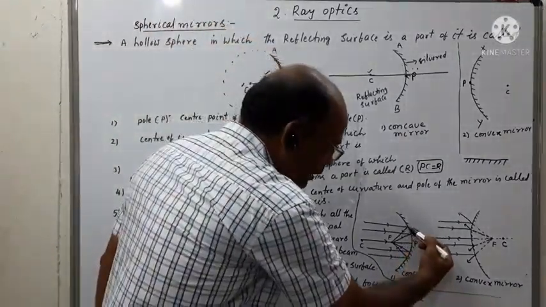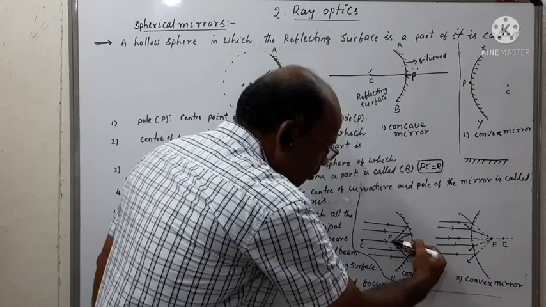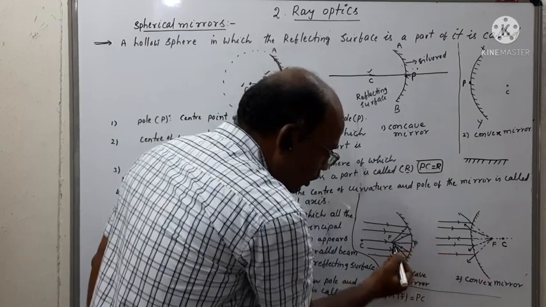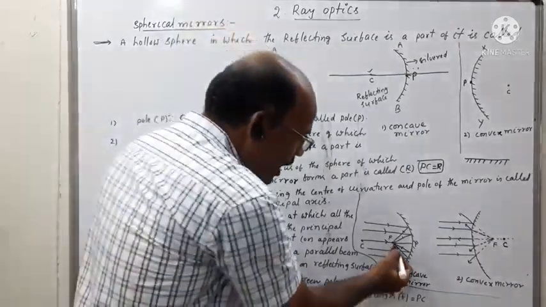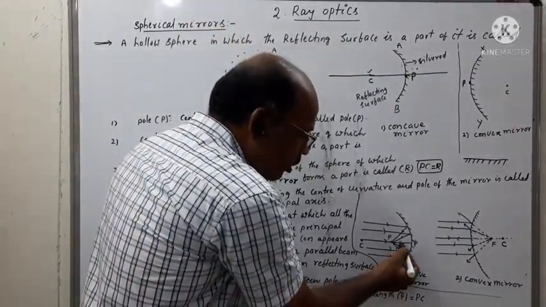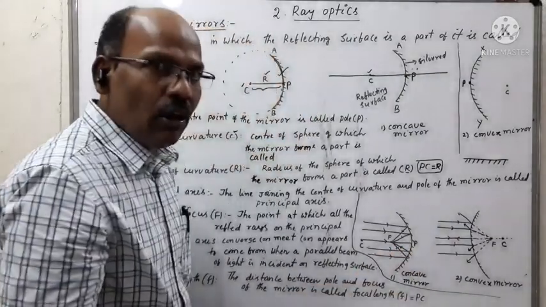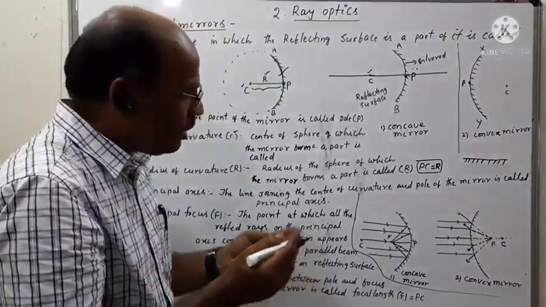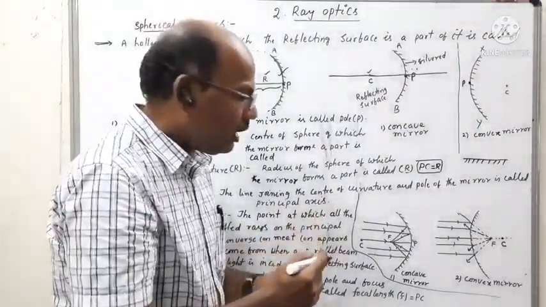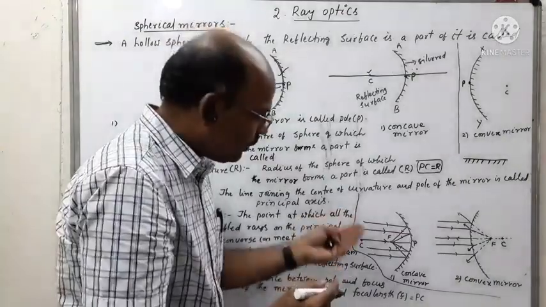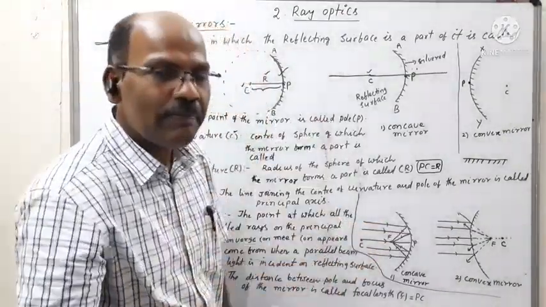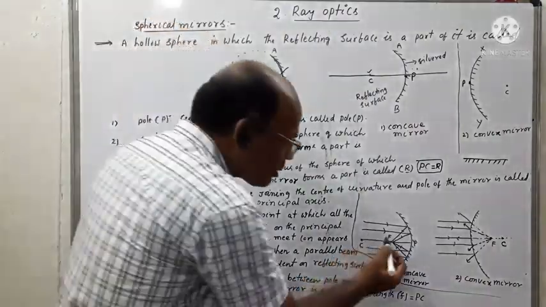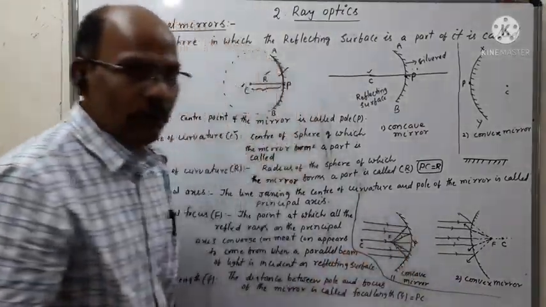They get reflected and converge at one point on the principal axis. So the point on the principal axis at which all the reflected rays meet or converge after a parallel beam of light is incident on the reflecting surface is called the principal focus.